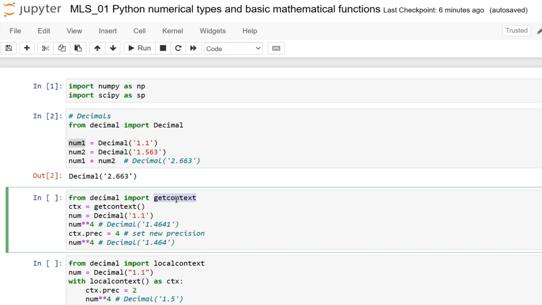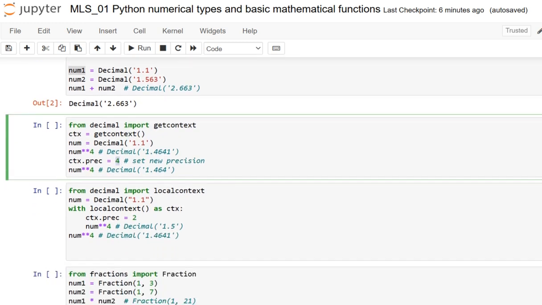See, the context object returned by getcontext has a number of attributes that can be modified. For example, we can set a precision here. I am setting a precision of 4, and let me see what happens when executing it.